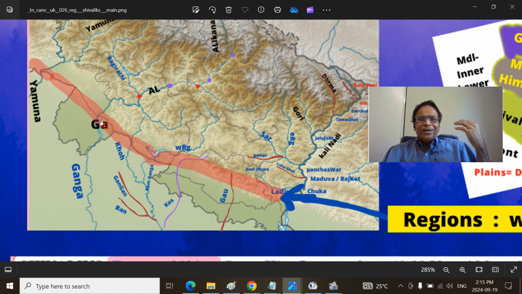Then there is a river called Ko. There is a town called Kotdwar, that is in the Pauri Garhwal district. Then that joins the Western Ram Ganga River. Then the Ko River joins Western Ram Ganga here. Western Ram Ganga River cuts here, the Shivaliks, the entire Jim Corbett National Park. The dam itself is in that.